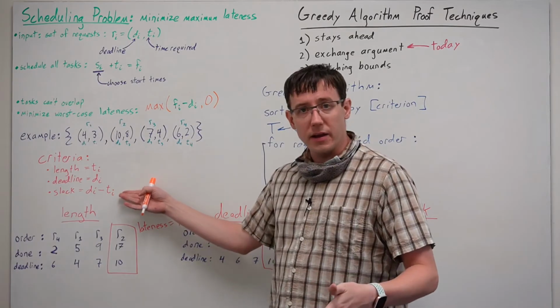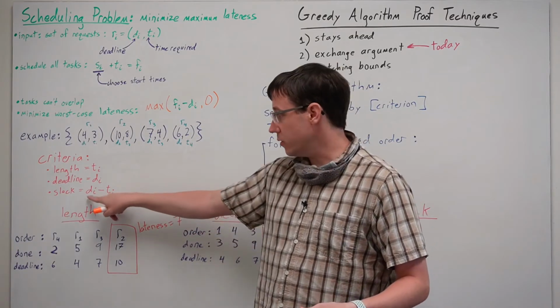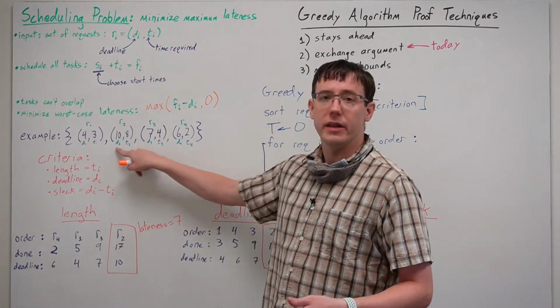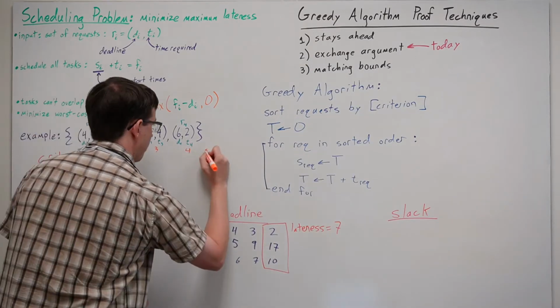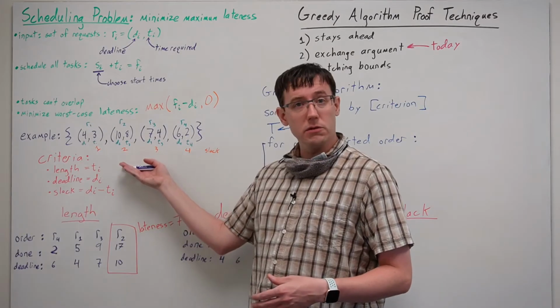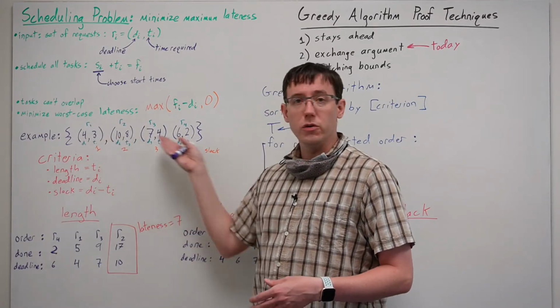To sort by slack time, we need to calculate the difference between the deadline and the length of each request. And so we end up scheduling the requests in order 1, 2, 3, 4.